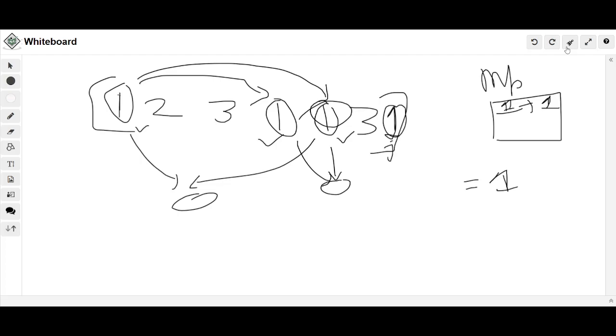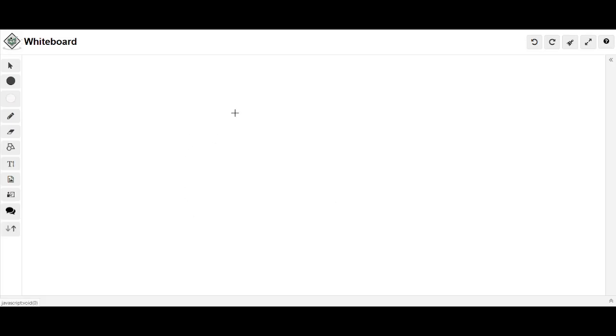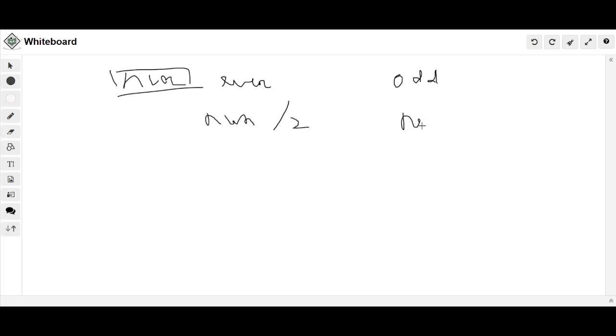If you think in such a pattern, we're given a number, and if it is even, we have to do something, and if it is odd, we need to do something else. If the number is even, we divide it by 2, else we subtract one and do the same thing.